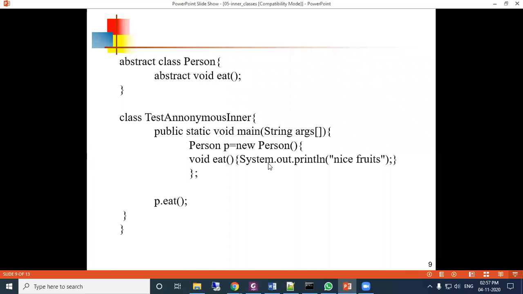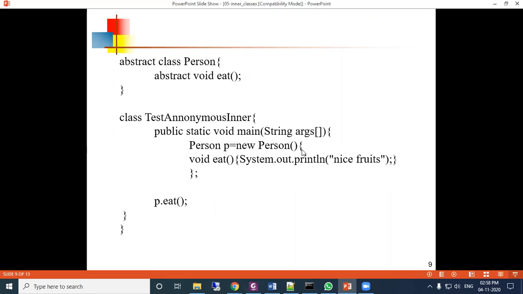That method is not defined there, but inside this main function, when you are creating the reference, Person p equal to new Person, you can again define the class method. Here the eat method is declared, not defined, because it is abstract. But inside TestAnonymousInner, we can define it: void eat, System.out.println nice fruits. So this is where your eat method is defined.